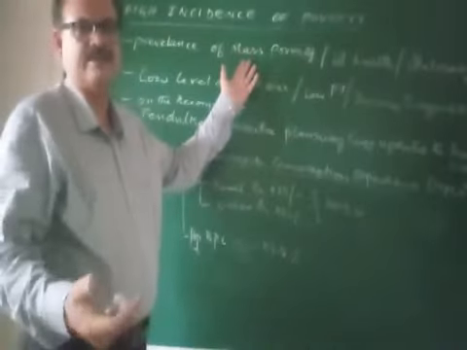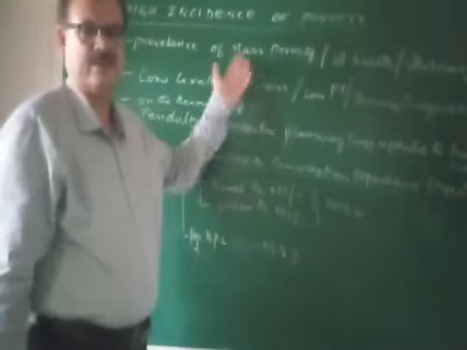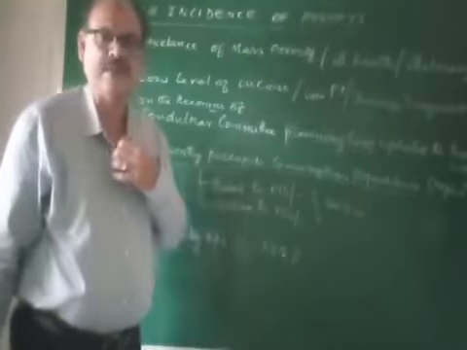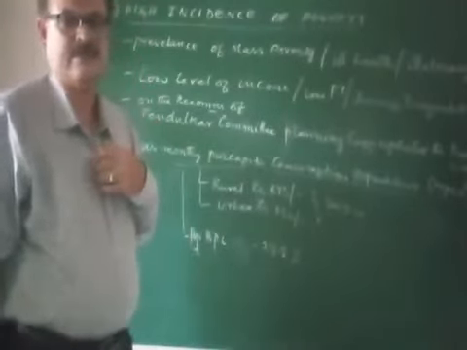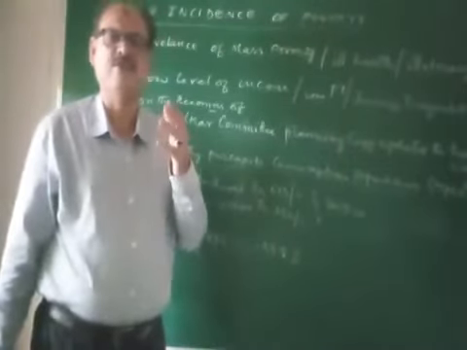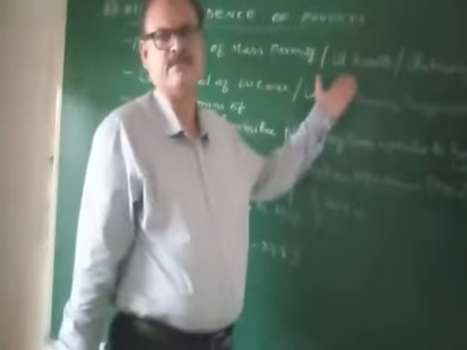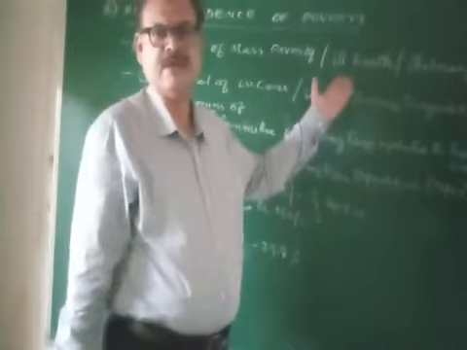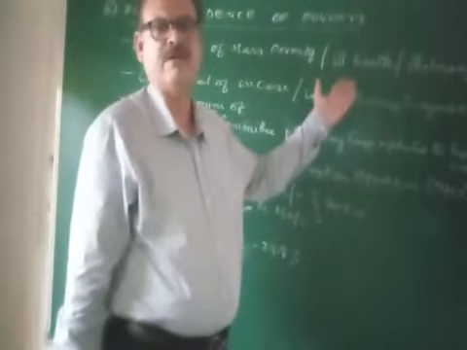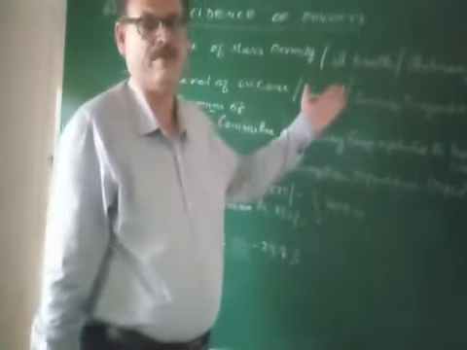It is not a disguised one. In all the developing countries, there will be mass poverty. And malnutrition and ill health due to poverty is evident in all the developing countries.